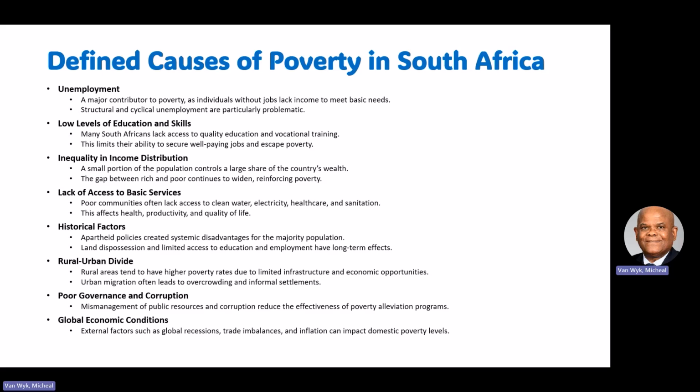Number one is unemployment. That is a cause. Unemployment is a major cause of poverty. Right? Low levels of education and skills. Another, because people don't have the skills or education, they are dropouts after school, maybe because of circumstances, maybe because of poverty in the family, of unemployment. Inequality in income distribution. Certain people earn more because of high-skilled, professional, well-paid jobs, and they escape this poverty.